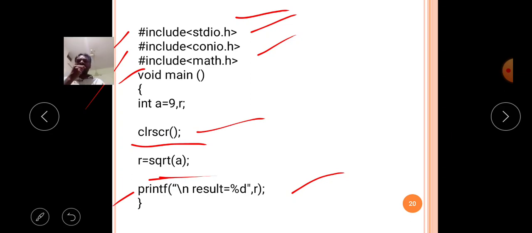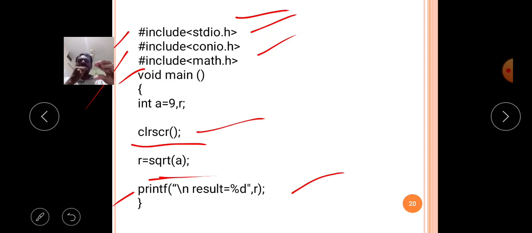So then what will happen? Before processing, with the file inclusion concept, the stdio.h file is connected to my source code. Then the conio.h header file is connected to my source code, and math.h is also connected to my program.